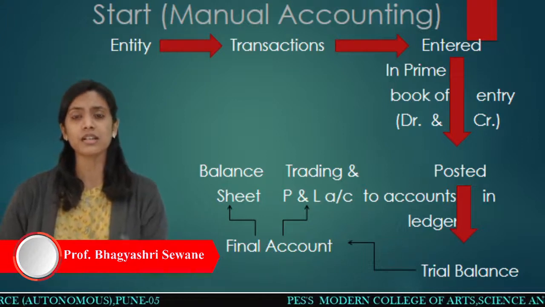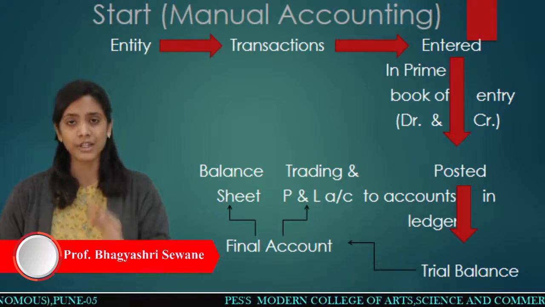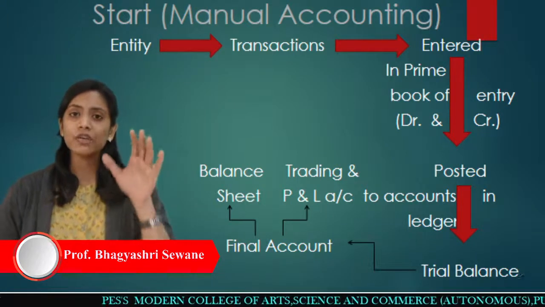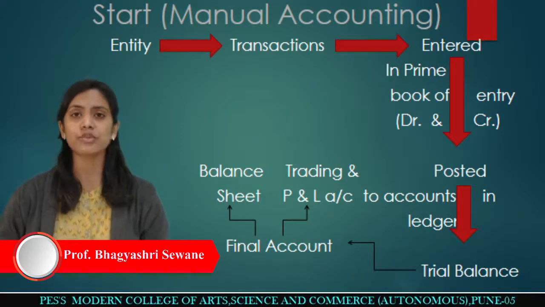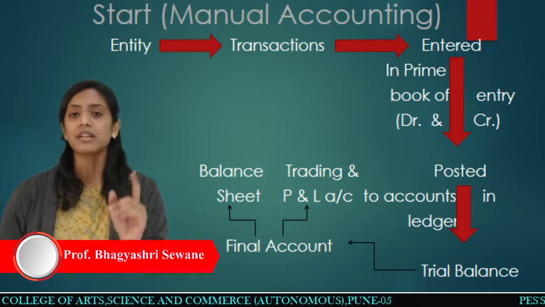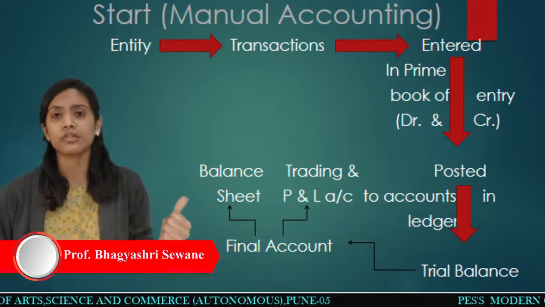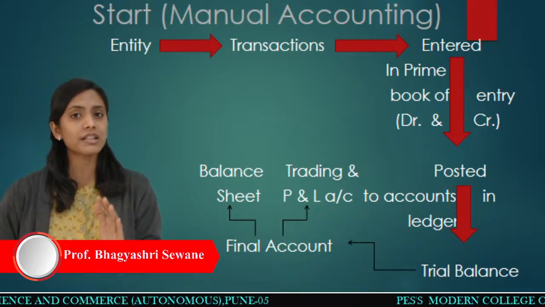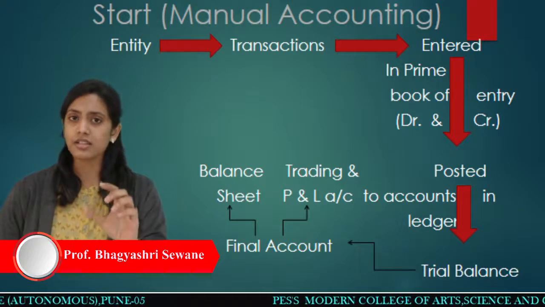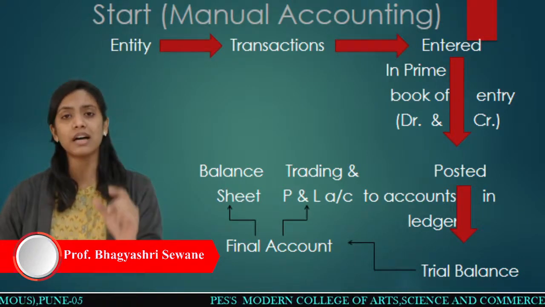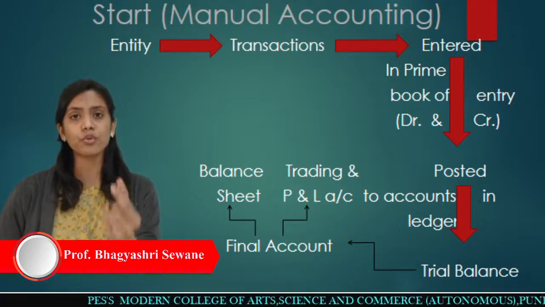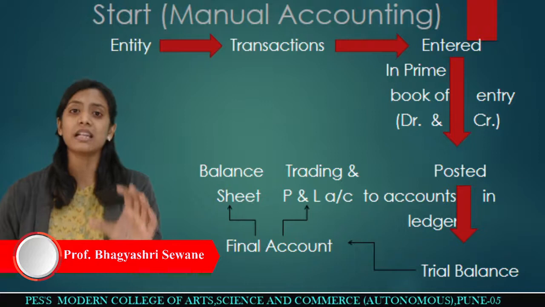Just like the purchase, you have to record the sales transactions, the payment transactions and the receipt transactions. You record these transactions in the books of accounts, which is the prime book of entry that you can see in this slide, where you do the debit or credit. After the transactions are recorded in the journal book, you go for posting of these accounts in the ledger books.